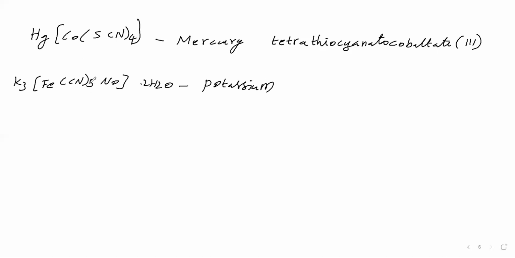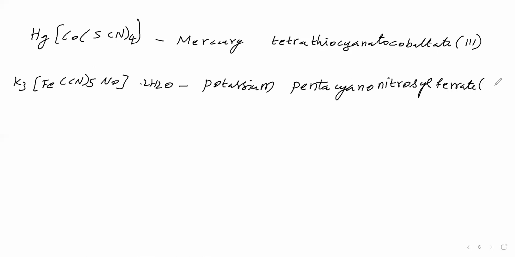In the anionic complex, first we say the name of the ligand CN. CN is present 5 times, that is penta, and CN name is cyano, a special name. Then NO name is nitrosyl. Then Fe is present in the anionic complex, therefore we have to say ferrate.